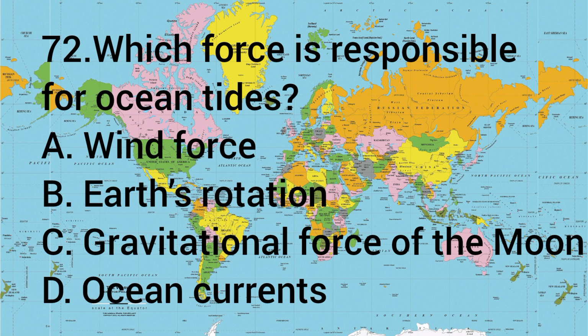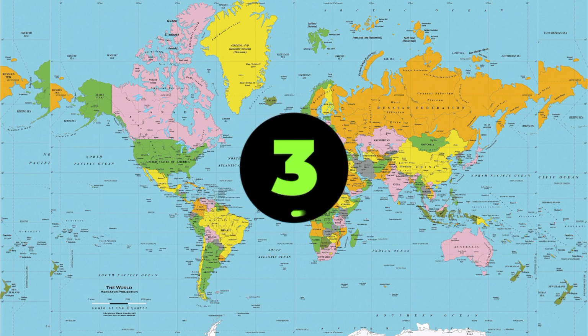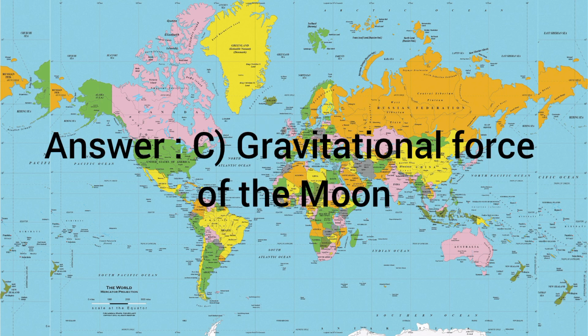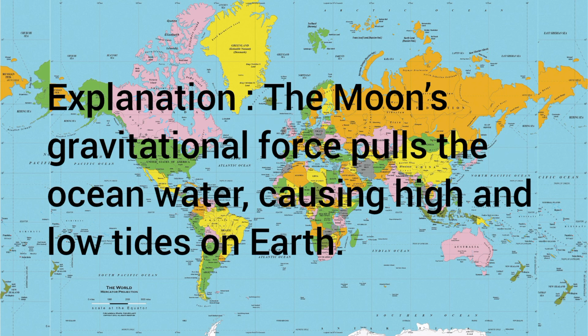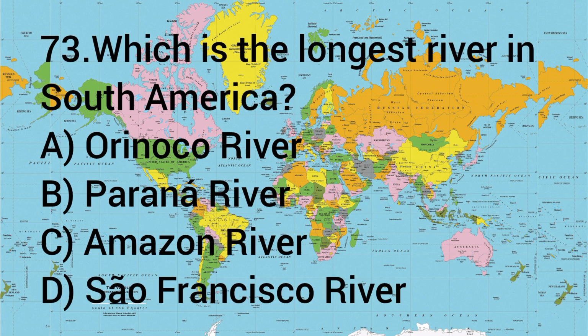72. Which force is responsible for ocean tides? A. Wind force, B. Earth's rotation, C. Gravitational force of the moon, D. Ocean currents. The answer is C. Gravitational force of the moon. The moon's gravitational force pulls the ocean water, causing high and low tides on Earth.